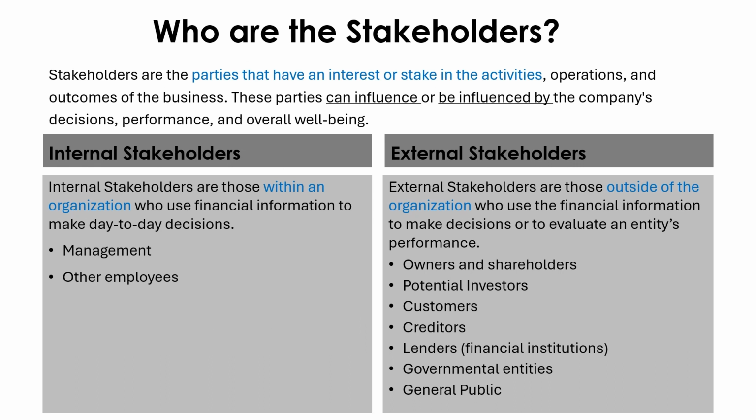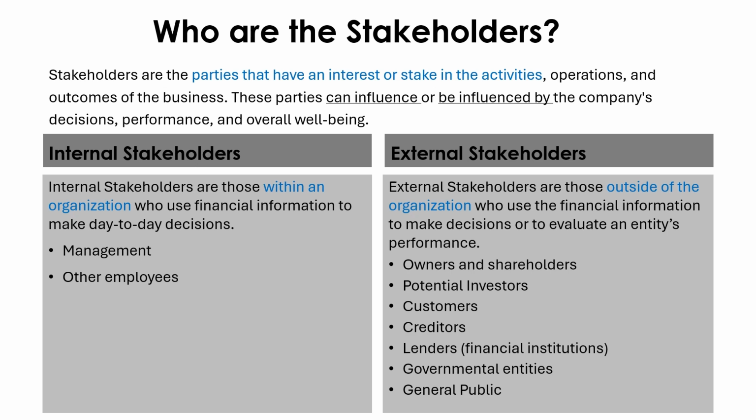Now let's see who the stakeholders are. Stakeholders are the parties who are interested in the organization. So they can influence or be influenced by the organization's decisions, performance, or overall well-being. Basically, stakeholders can be divided into two: internal stakeholders and external stakeholders. Internal stakeholders are within an organization, like management and employees. External stakeholders are outside of the organization, like owners and shareholders, potential investors, customers, creditors, lenders, government entities, and general public.